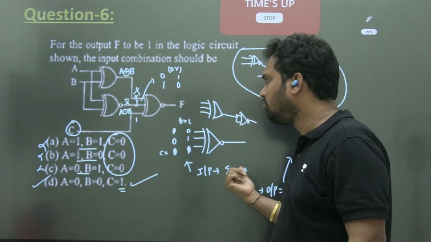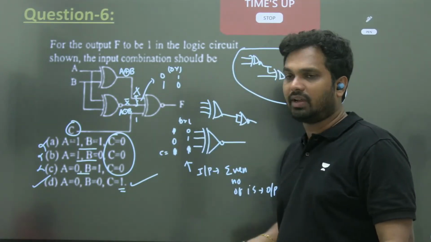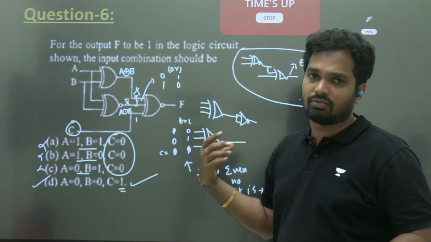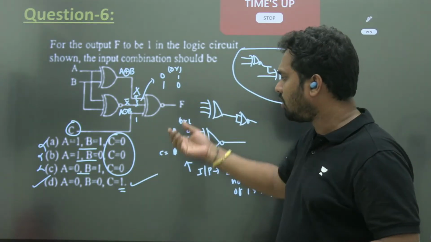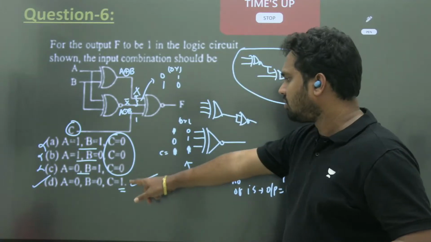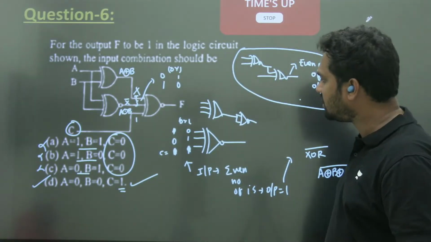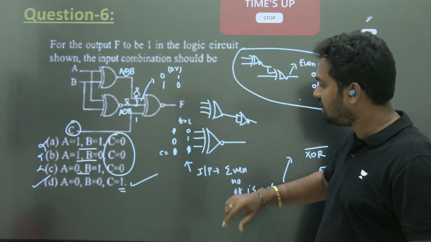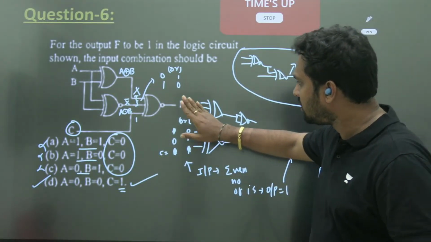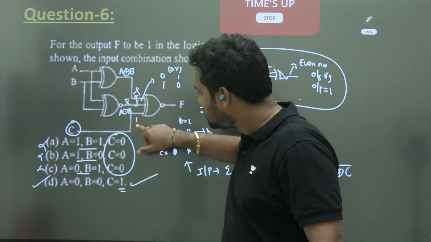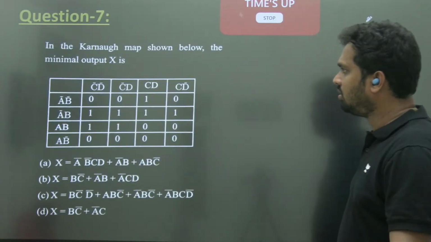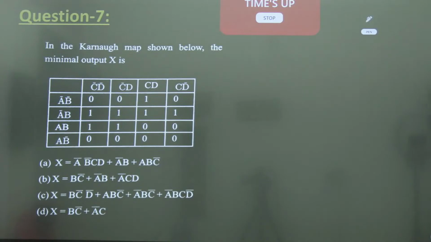Okay, some books will follow that XNOR is complement of XOR for all number of inputs. Order even doesn't matter. So it depends on the options elimination. We should go. So option D is satisfying. So in this case, examiner has taken it into consideration. Input contains even number of ones. Output is one. Input is not ABC. Input is this 3 bits. Okay. Chalo. Next question.